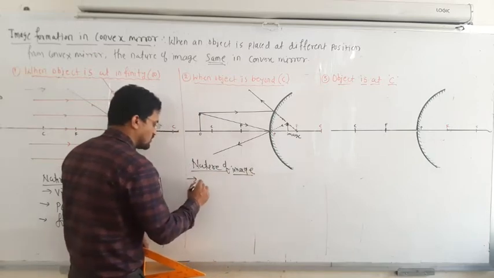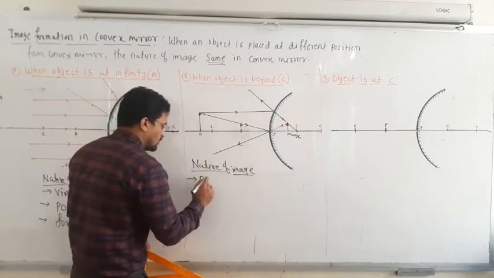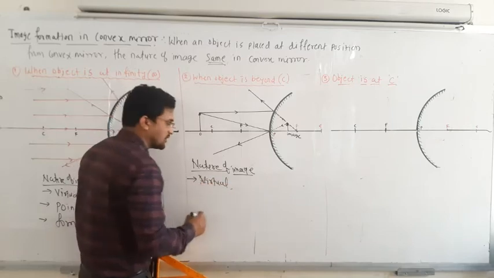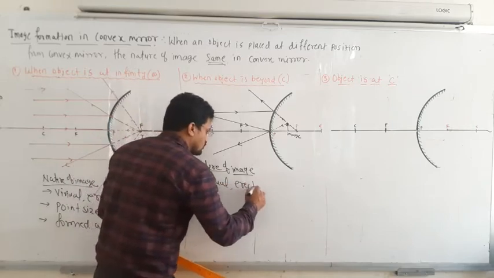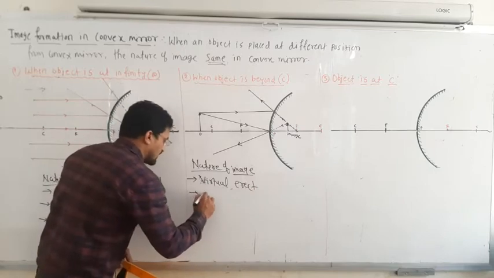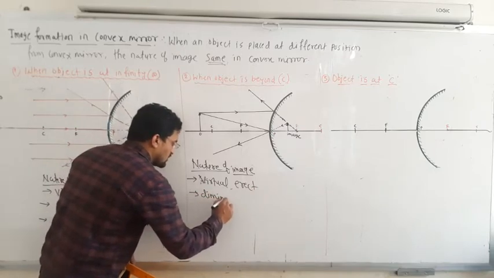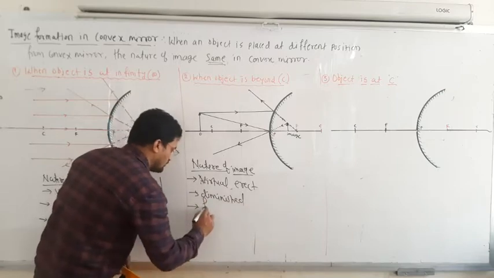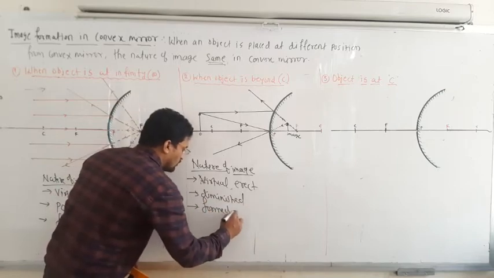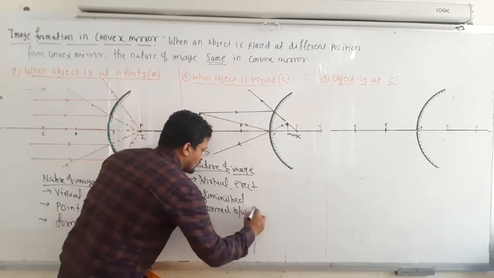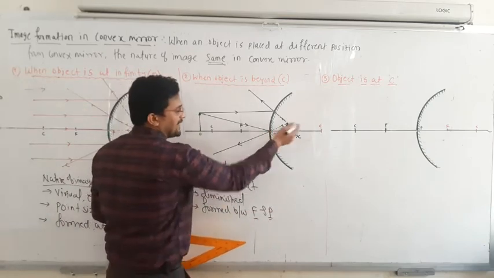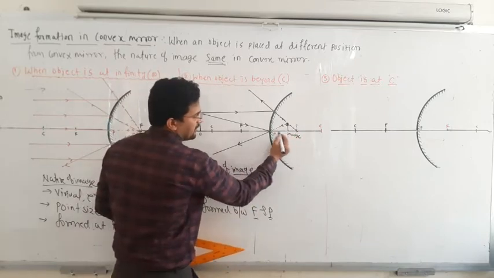Nature of the image: first, it is virtual because it is formed behind the mirror, and it is erect also. And what about the size? It is diminished. The size is diminished, and it is formed between F and P. That means behind the mirror, between F and P.